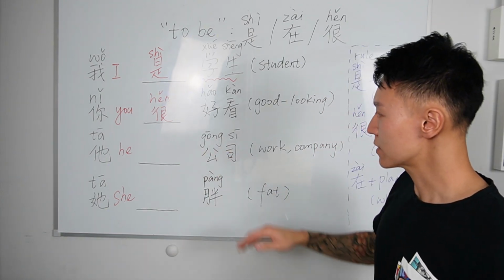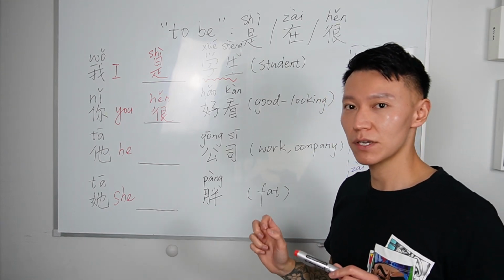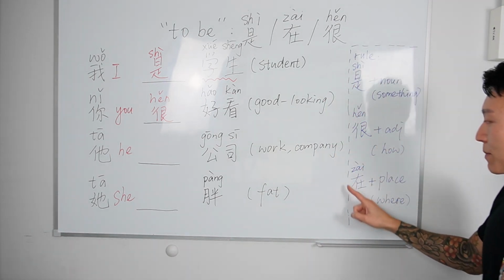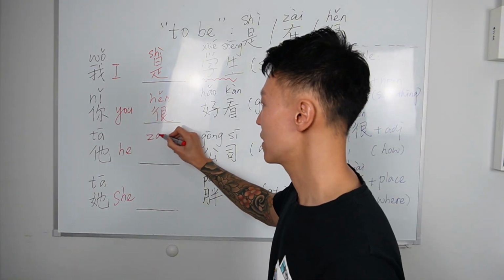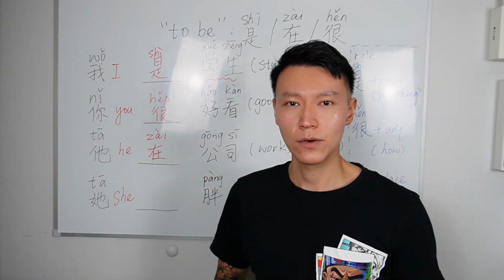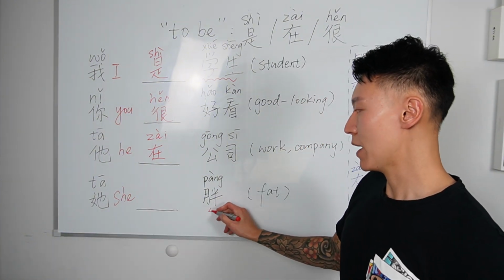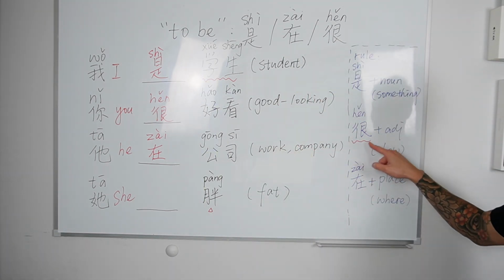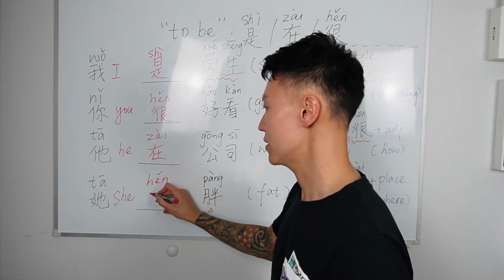And in the third sentence, we have 公司, meaning work or company. So we can see your company or your work as a place where you do your job. So you remember, after 在, we use a place. So here we have to say 他在公司, which means he's at work. And now let's look at the last sentence here. We have 胖 here, and 胖 is also an adjective. That is why we have to use 很 in front of it. So we say 她很胖. She is chubby.